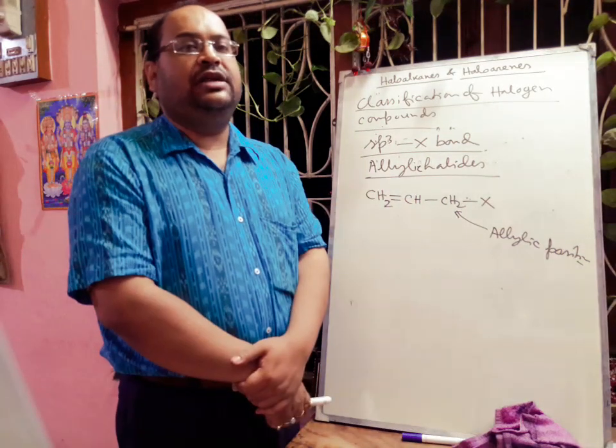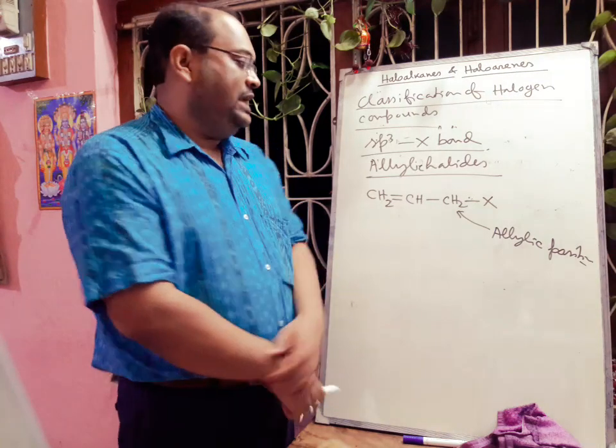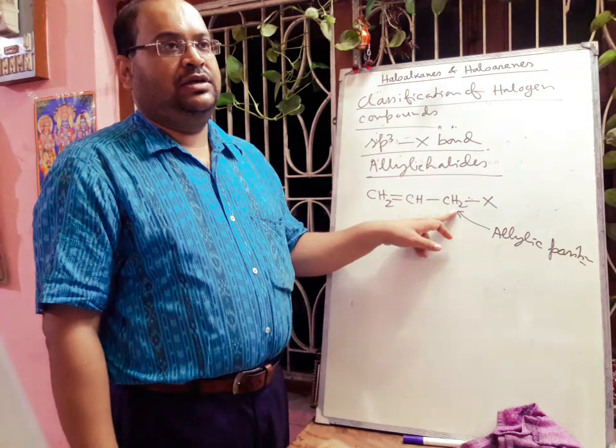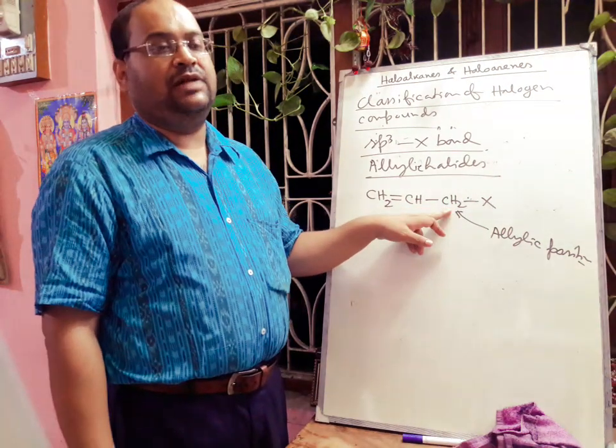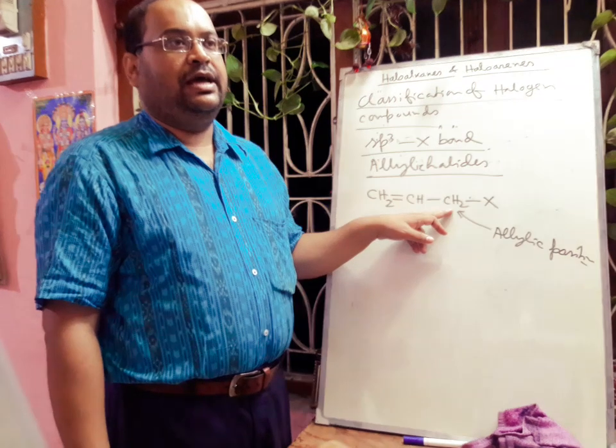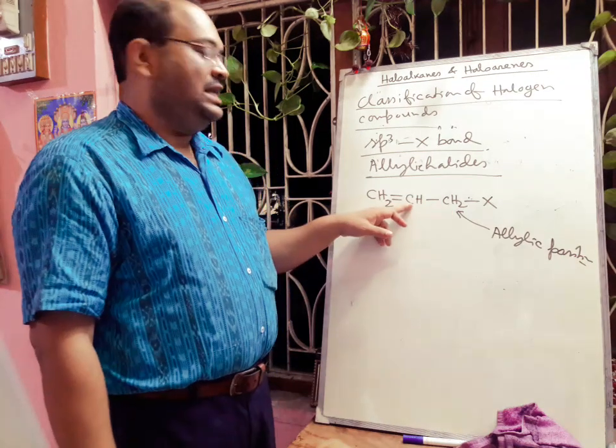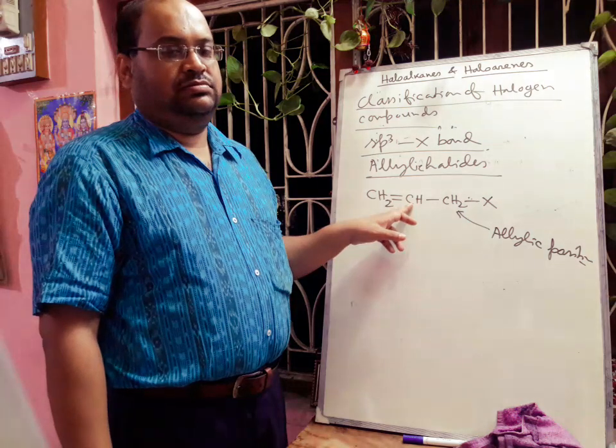So here the halogen atom is attached to an sp3 carbon atom, where next there is a carbon-carbon double bond.